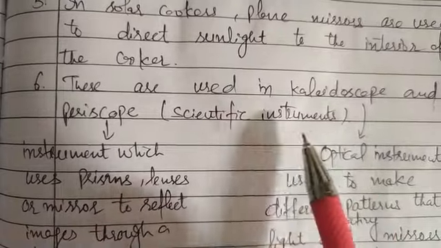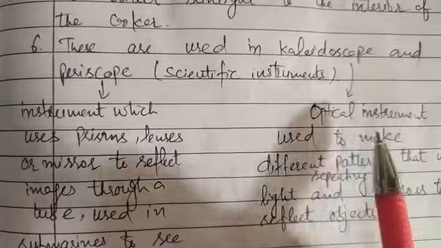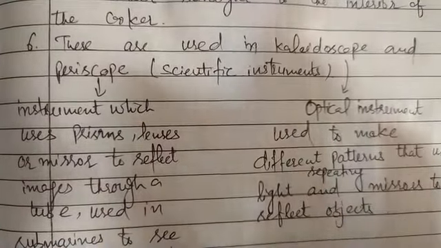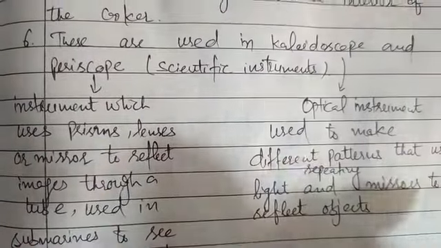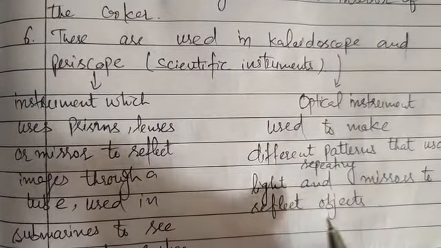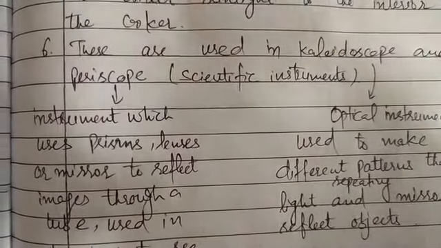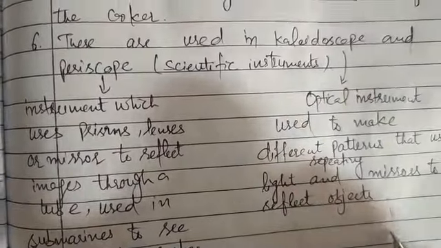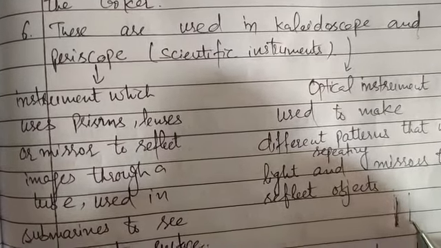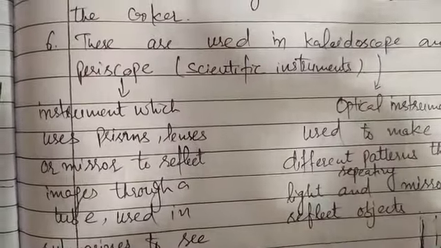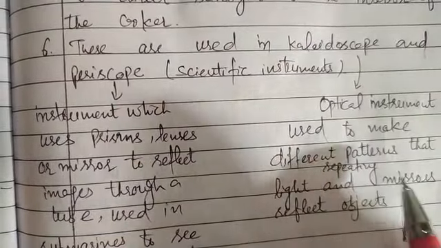What are kaleidoscope and periscope? These are scientific instruments. Kaleidoscope is an optical instrument which is used to make different colored and repeating patterns by using light and mirrors to reflect the objects. Or we can say that it is a toy which consists of a small tube. We can also make a kaleidoscope at our home by using some mirrors and lights and some colored glass or paper strips, and in this way we can make a kaleidoscope.